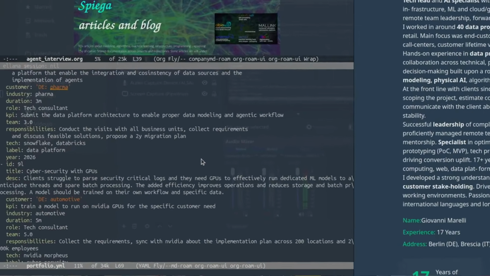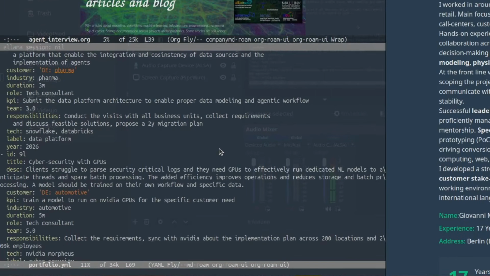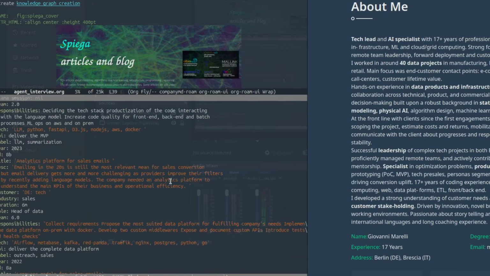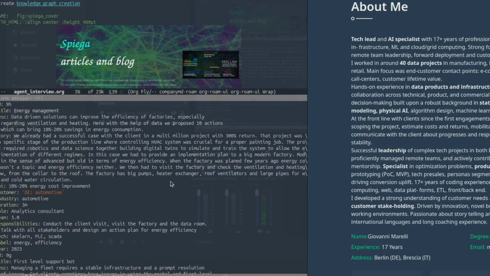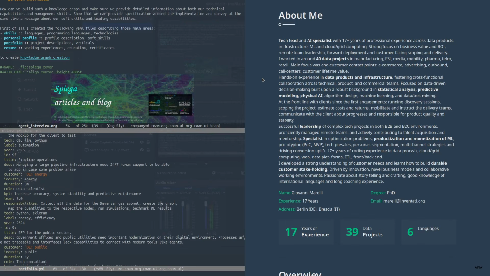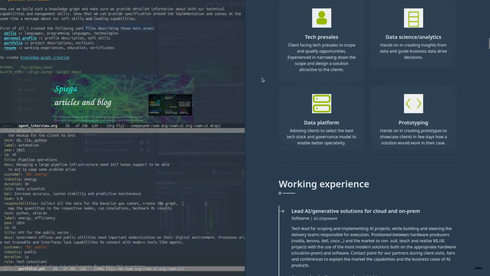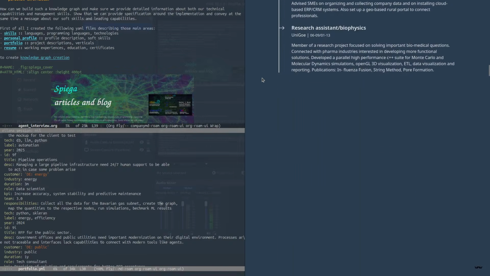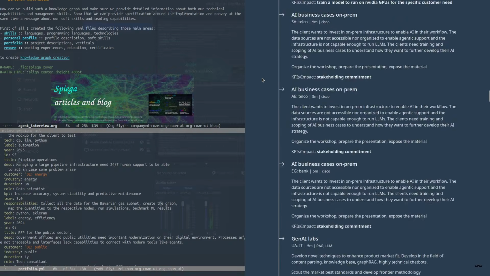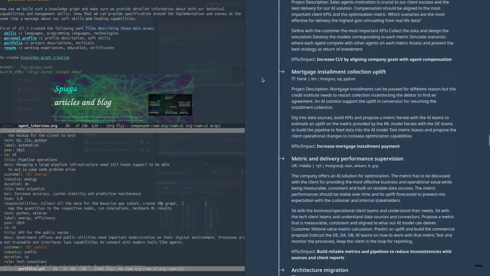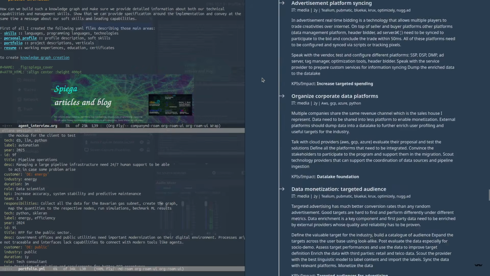First of all, I created the following YAML files describing the main areas: skills, personal profile, portfolio, and resume. Those YAML files will be used to create the presentation websites, where all the work experiences, the projects, and the skills will be available both to humans and bots.